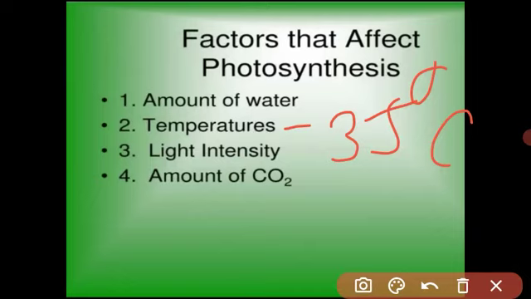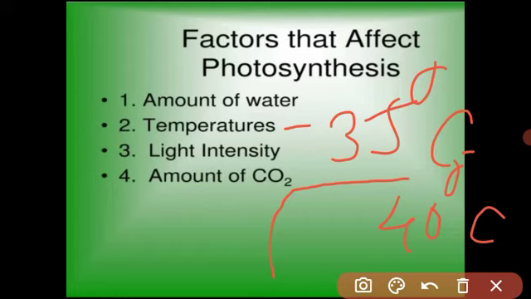If the temperature is increased from 35 up to 40 degrees, the plant can still perform the process of photosynthesis. But above the limit of 40 degrees centigrade, the enzymes are disturbed.